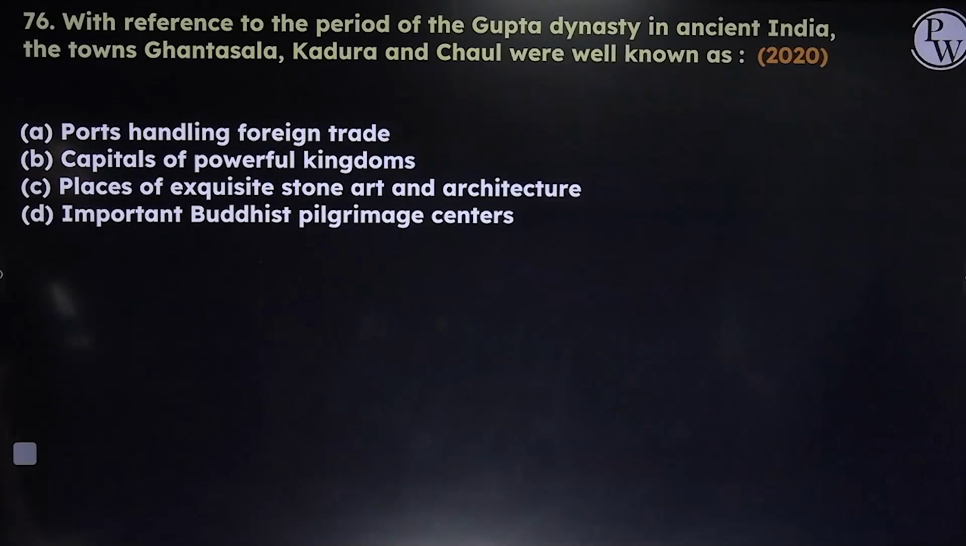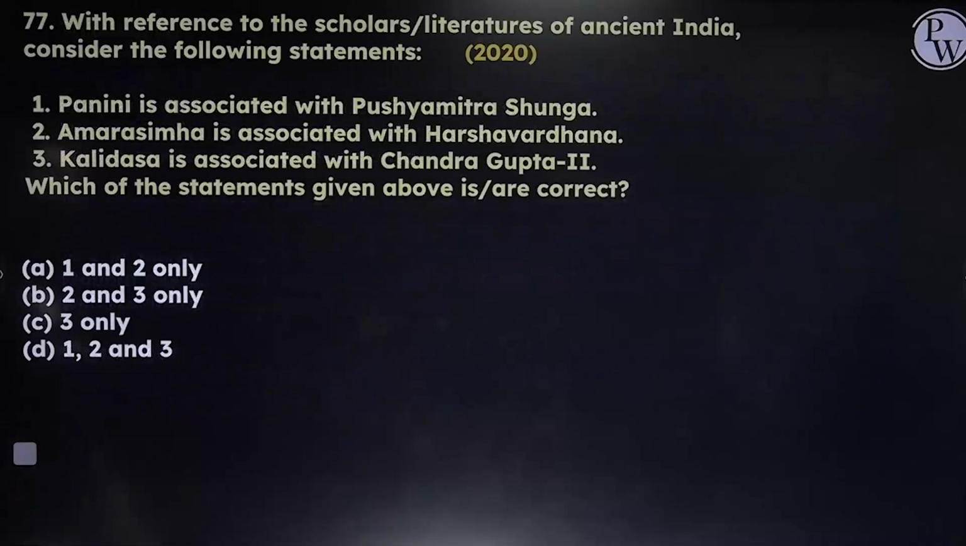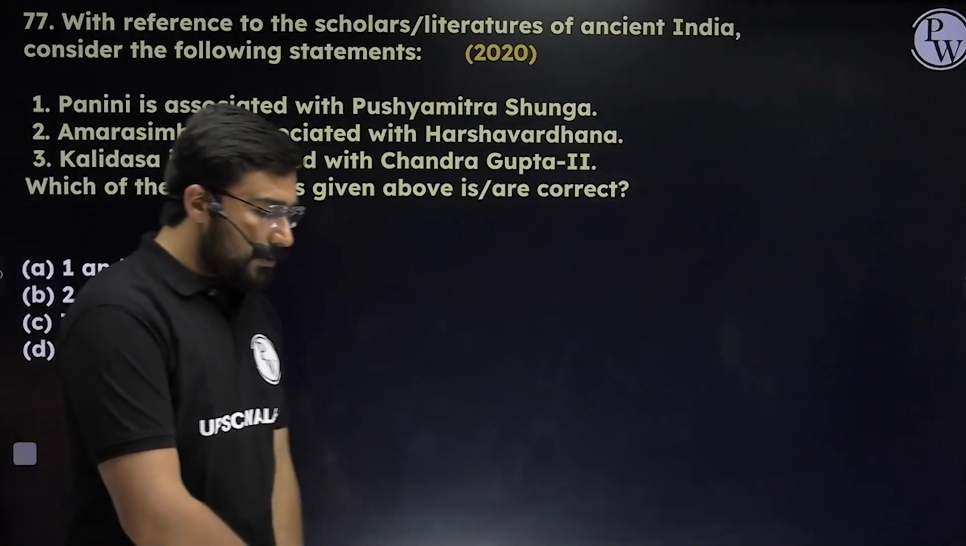With reference to period of Gupta dynasty, the town Ghantasala, Kadra and Chaul. So these were nothing but these were again the ports handling the foreign trade. Answer will be E.